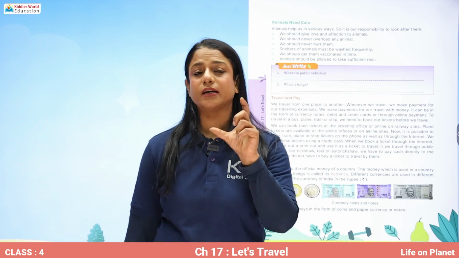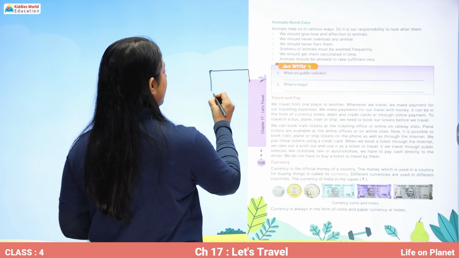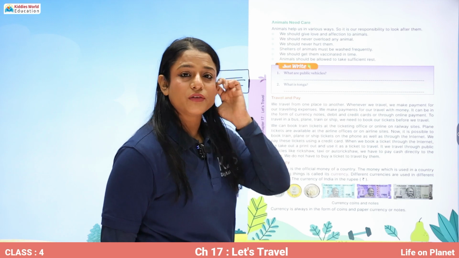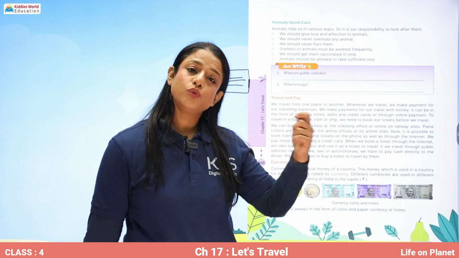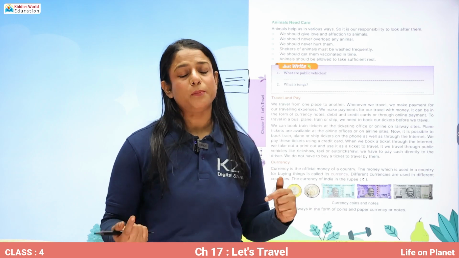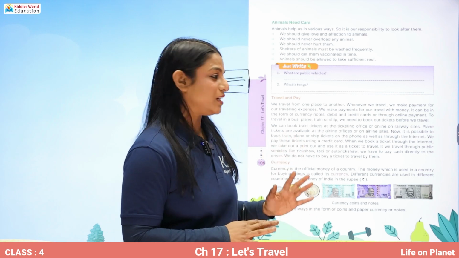What is a debit and a credit card? It is actually a plastic card on which our details are written, and we use these cards and make the payment online through our banks. So this is how we pay for using public transports. So let's read about it.